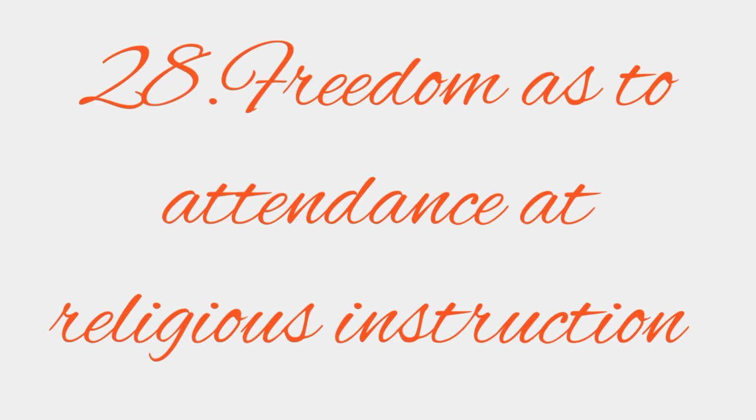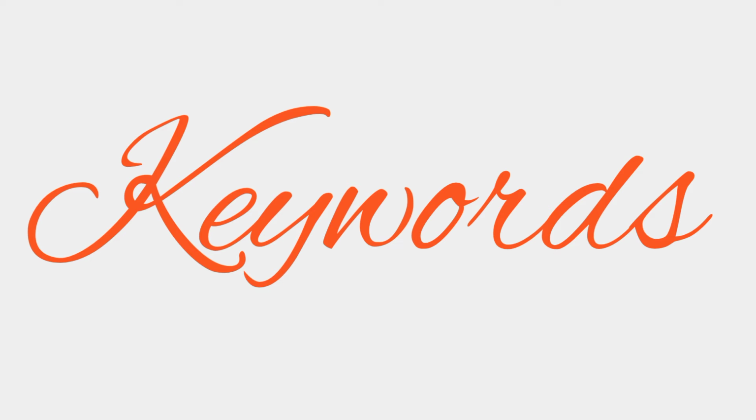In detail, at the age of 25, he developed freedom of conscience, what is right and what is wrong. That's the reason he managed religious affairs, and he made sure that no person should be forced to pay taxes, and also ensured that anyone can attend religious instruction without obstruction. In this way, he ensured freedom of religion. Now let's see keywords from the story.